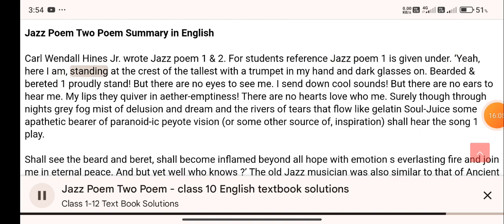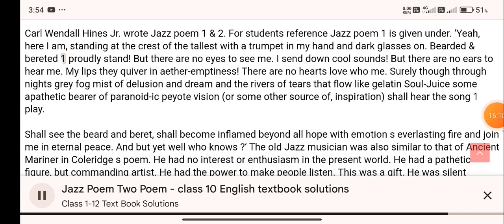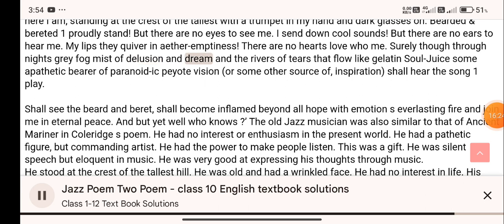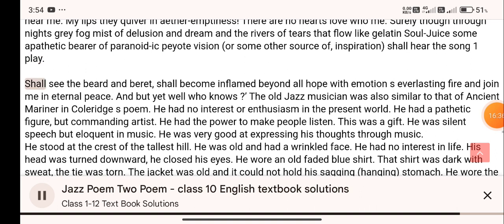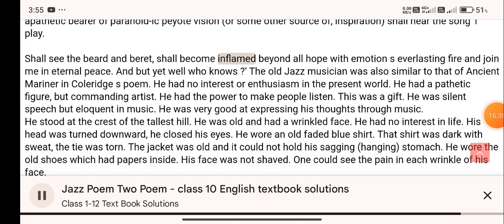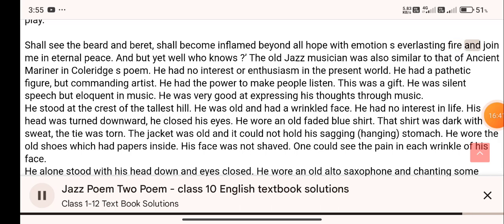Yeah, here I am, standing at the crest of the tallest hill with a trumpet in my hand and dark glasses on. Bearded and bereted, one proudly stands. But there are no eyes to see me. I send down cool sounds, but there are no ears to hear me. My lips quiver in empty ether. There are no hearts to love me. Surely though, through night's grey fog, mist of delusion and dream, and the rivers of tears that flow like gelatin soul juice, some apathetic bearer of paranoid icy peyote vision, or some other source of inspiration, shall hear the song I play. Shall see the beard and beret, shall become inflamed beyond all hope with emotion's everlasting fire and join me in eternal peace. And yet, well, who knows?